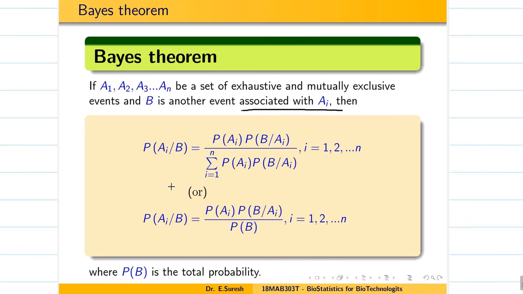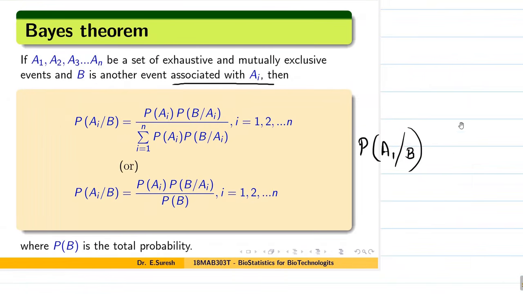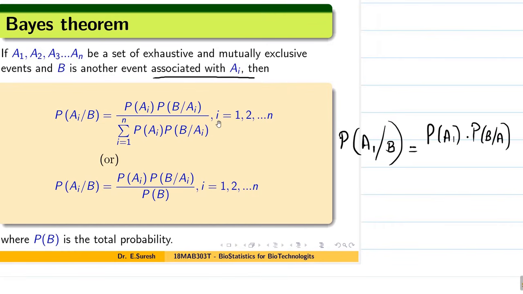Now, what is the probability that I am selecting an item from A1 provided it is defective, that is, the event associated with B? This is nothing but probability of A1 times probability of B bar A1, because of conditional probability, divided by probability of B.